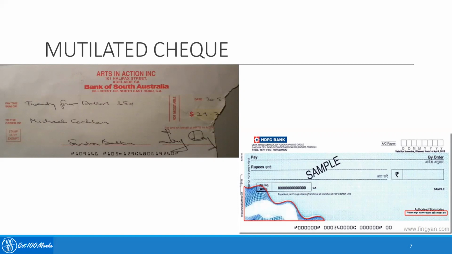Sometimes the bank is very sure that the mutilated check was not done intentionally. It was an accidental case. Then obviously after getting confirmation from the drawer, he can pass the check. But if the banker has even 0.001% of doubt that it was an intentional mutilation, the banker in no case should accept the check or make the payment against that particular instrument. So that is the case of a mutilated check. This is how the mutilation appears. It can be either torn or some part of the check is missing because of some kind of issues. So it is a case of a mutilated check.